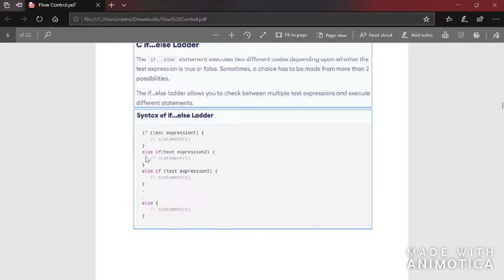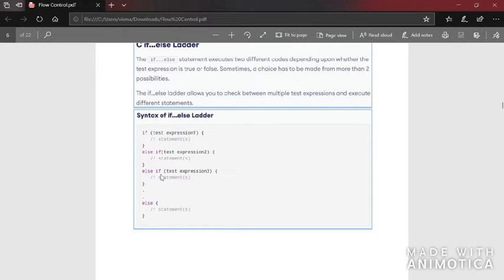Then else if, that is if this condition is false, you have to check if this condition is true. And if this condition is true, you will have to include code here to instruct the computer what to do in case this condition is true. Now again, while checking the condition, if this condition also becomes false, it will go to the next condition. So according to your requirements, you can change the number of else if in your code.